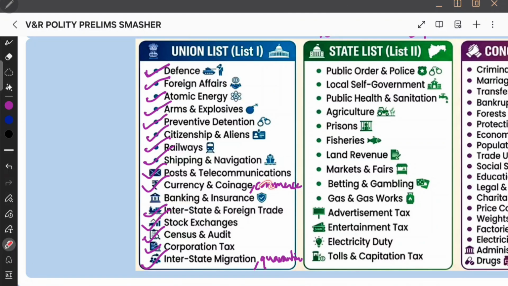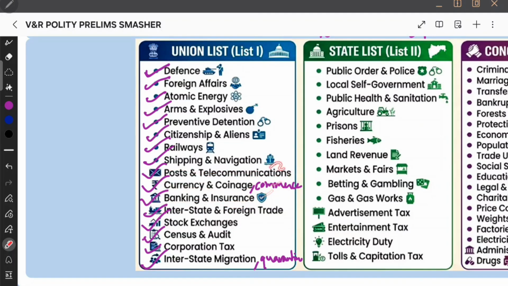Yeah, you forgot something. I'll tell you. You went there, but you thought that if something happened to you, you need certain insurance. So banking and insurance also comes under this. Okay, now let us start again. Foreign affairs. First, you're interested in foreign affairs. That is why you went for interstate foreign trade and interstate migration. When you finally went there, they put you in a quarantine, interstate quarantine, and there you thought that you need some currency and coinage. So you went to commerce, and there you thought that you need some banking and insurance also for the future.